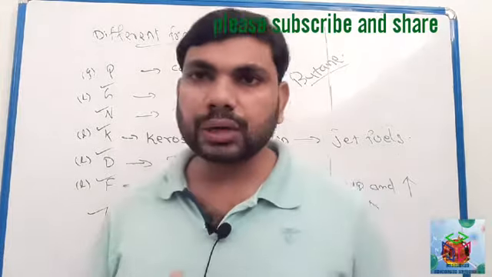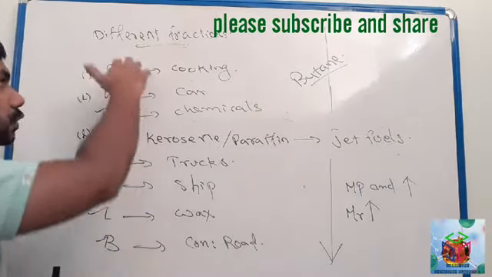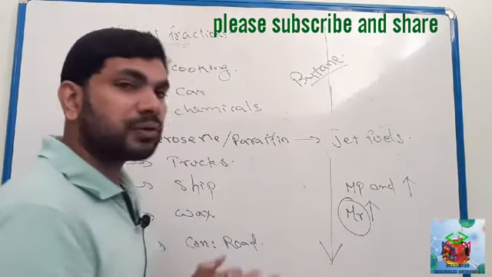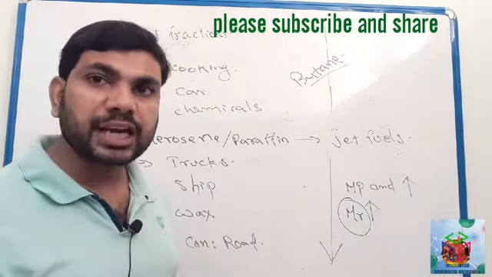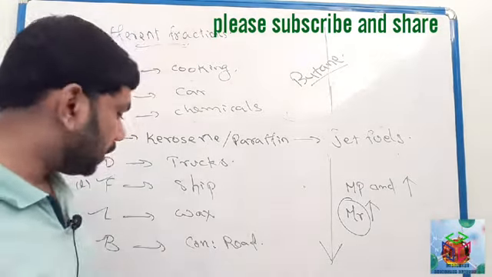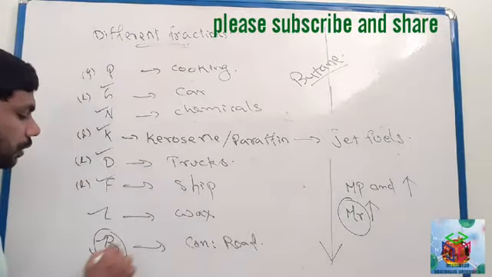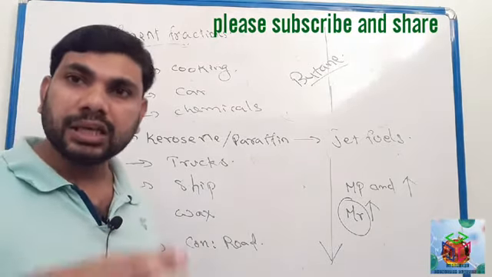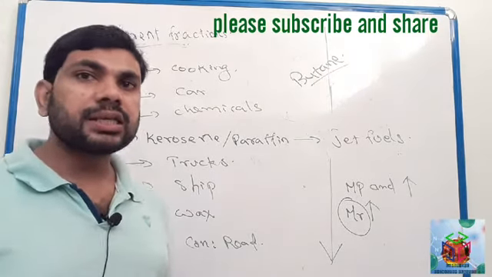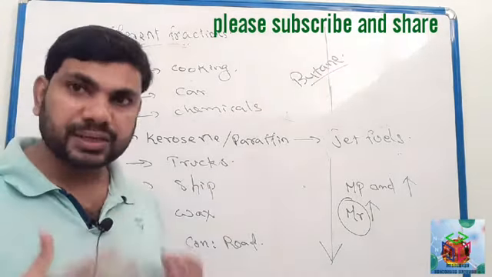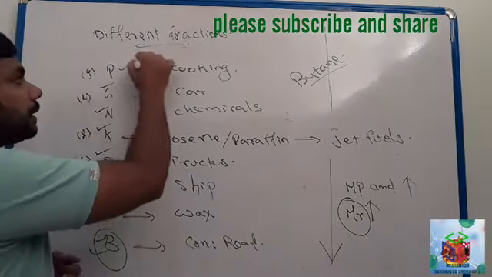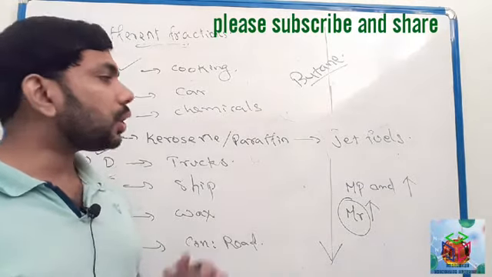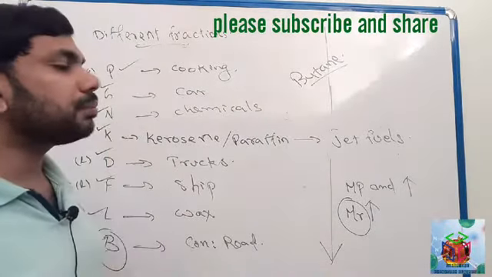Clear? Next we have to understand that when moving from top to bottom, the molecular mass of the fractions increases. Bitumen has the highest molecular mass. The fraction with a high molecular mass separates last during fractional distillation. Which fraction separates first? Petroleum gas, because it has less molecular mass and a lower melting and boiling point.